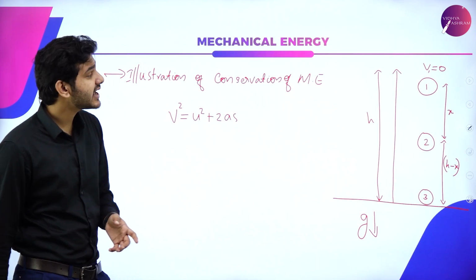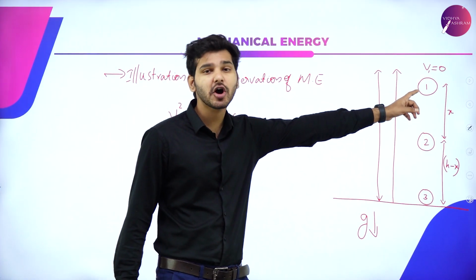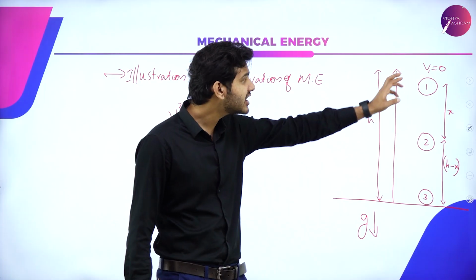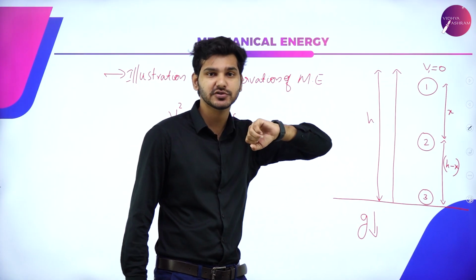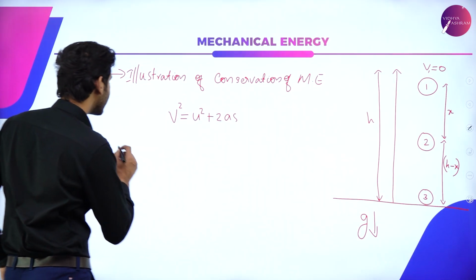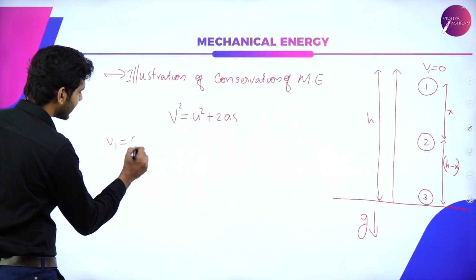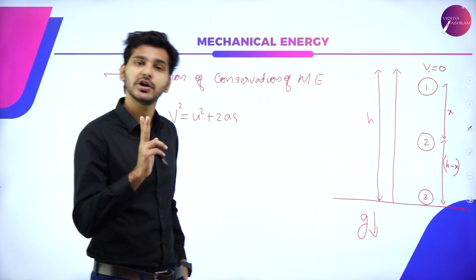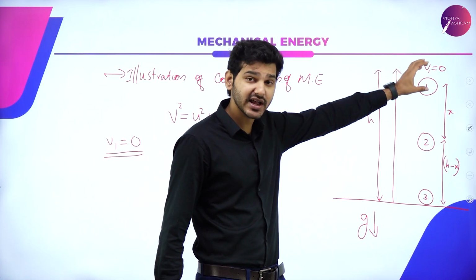We don't have to work out the velocity for the first case because it is just about to fall, that is, it is just going to be in free fall. So we don't have to calculate the velocity of the first position because it is automatically 0. So v1 will actually be 0.